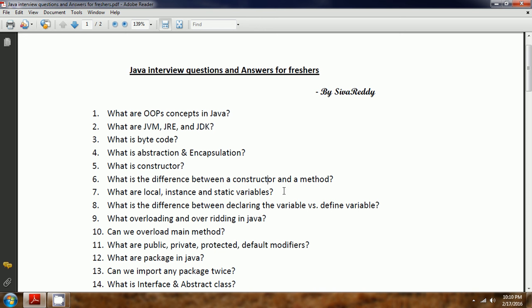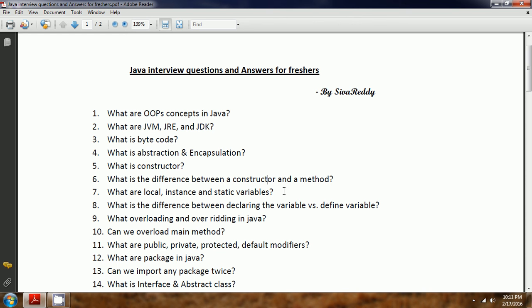Either it may be a block, or a method, or a constructor. Instance variables are at the per-object level. However many objects you create, that many instance copies will be available. The scope of the instance variable is within the class. So every time you create an object, a new copy is available in memory.